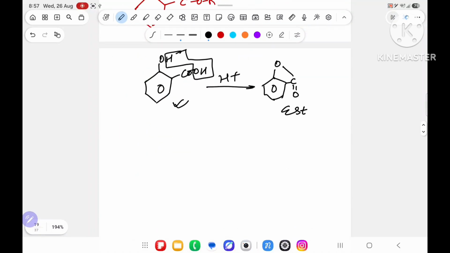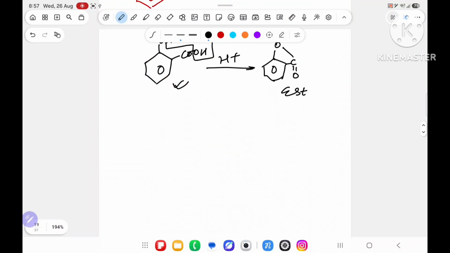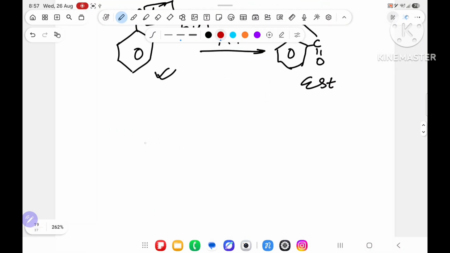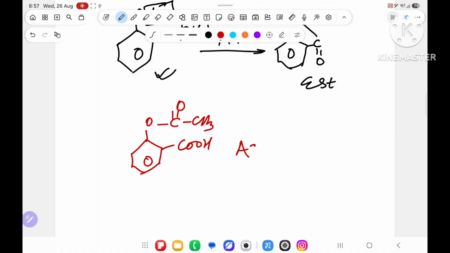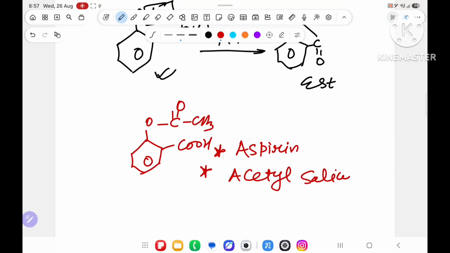So over here one product you have got, this product I am drawing again and writing all the things about that. That product you have got something like this. O C double bond O CH3 and COOH. Its name is aspirin. First part, aspirin. Second part, it is also known as acetyl salicylic acid.